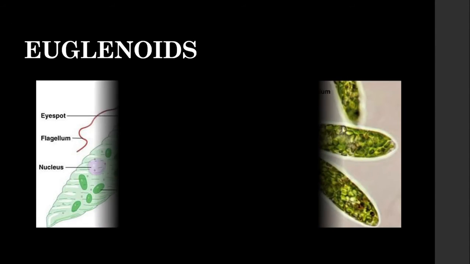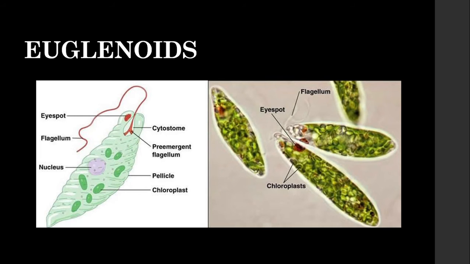Moving on to the next example we'll be studying, that is euglenoids. Now euglenoids, this is the diagrammatic representation, and on the right side we can see the microscopic view of how the euglenoid looks like. Euglenoids are found to be a connecting link between plants and animals. These are unicellular flagellates found in fresh water. These do not have any cell wall.